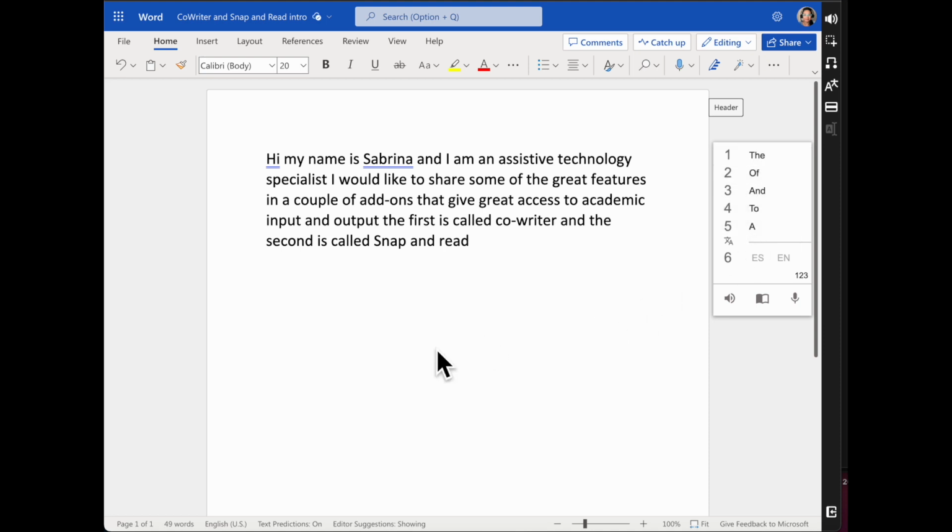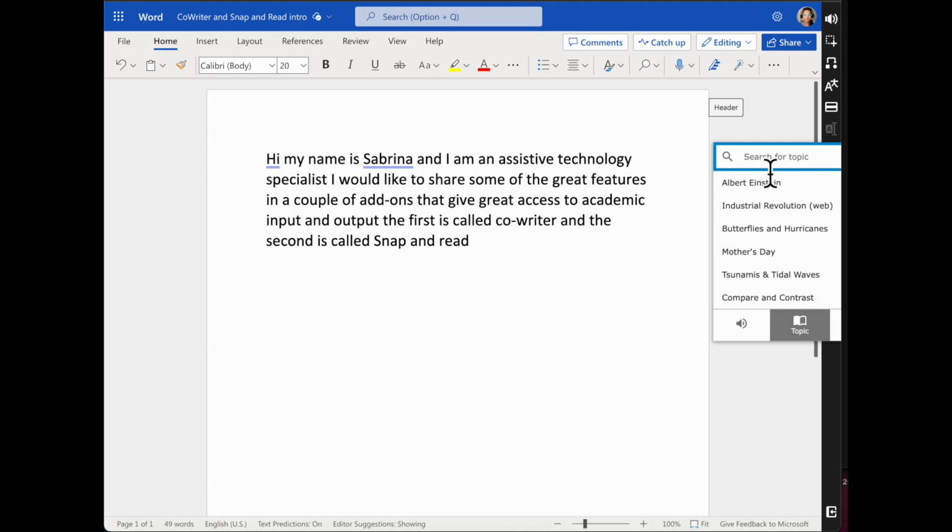But the other great thing about this is that if you are thinking of a word, but you're not sure of all the vowels in the word, but you've got a lot of the consonant sounds, like let's say yesterday, we put YST, it's going to give us yesterday as the very first choice. I can click on it here, or I can just press the number 1 on my keyboard, and that word is there.